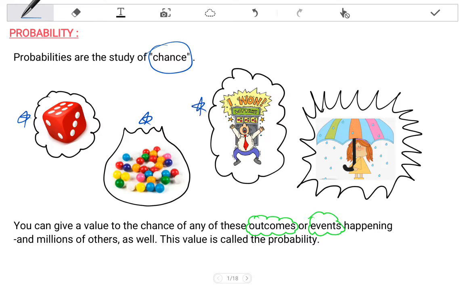What is the probability of winning the lottery? And what is the probability that it will rain in Cyprus on the last day of May this year? You can give a value to the chance of any of these outcomes or events happening, and millions of others as well. This value is called the probability. Before answering such questions, we need to learn some terminology related to probabilities. This is simply to know how to express ourselves in this topic.